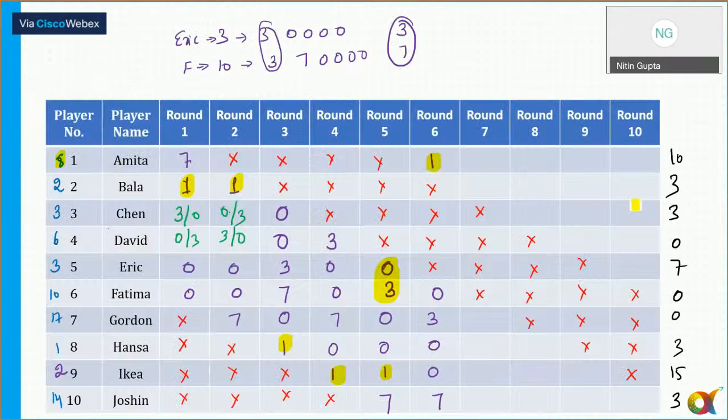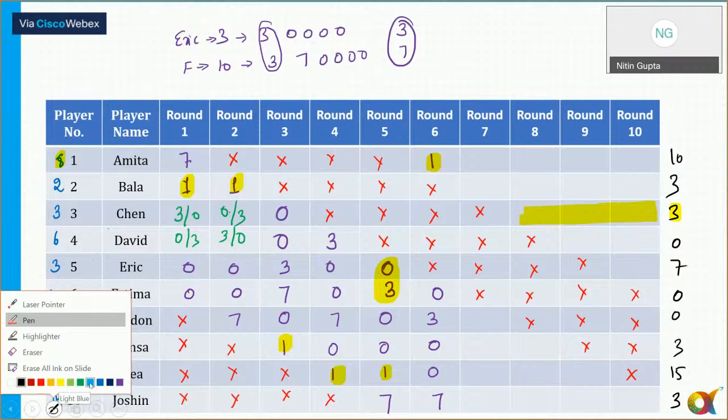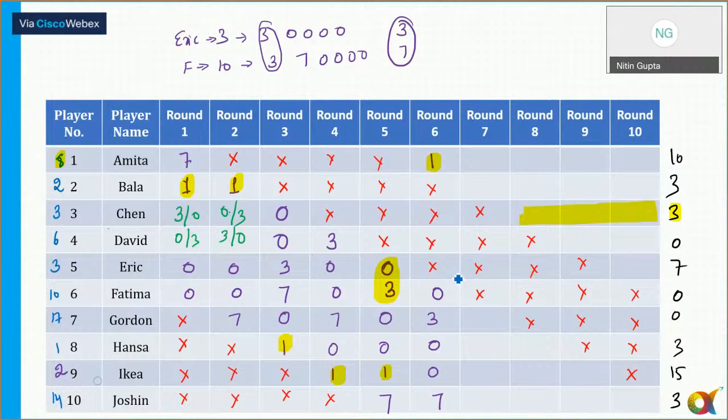So Chen is getting 3 points in 3 consecutive rounds. In each of the rounds, Chen is scoring. The only possibility for Chen is nothing but that, equal to how much? 1, 1, and 1. And then there are no other possibilities. Okay. So for Chen, I write down the only possibility is that. And then there is no other possibility.